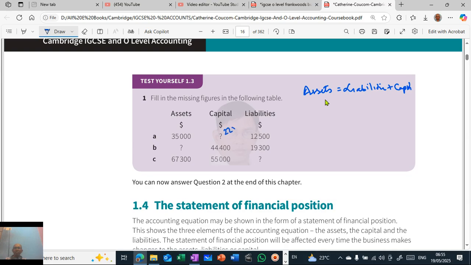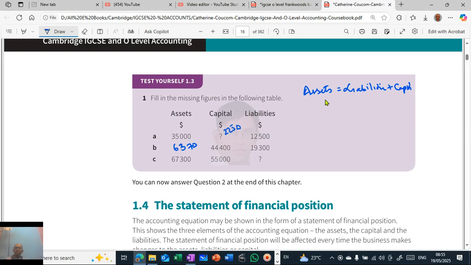Very simple thing. Next, what are the assets in this case? They are given on both sides. So 19,000 plus 44,700 is 63,700. So here it is 63,700.